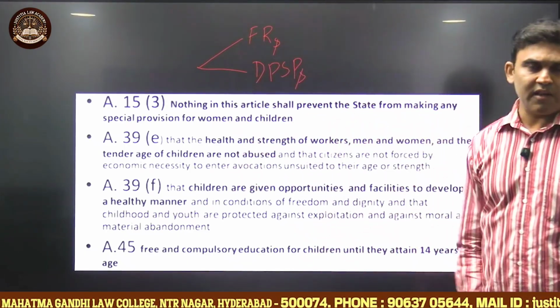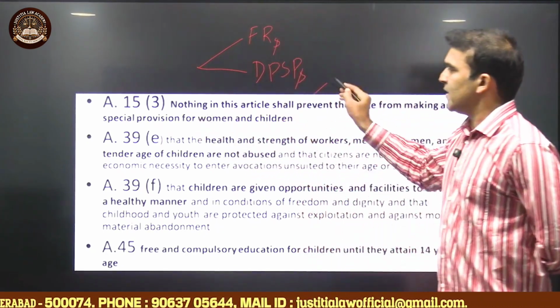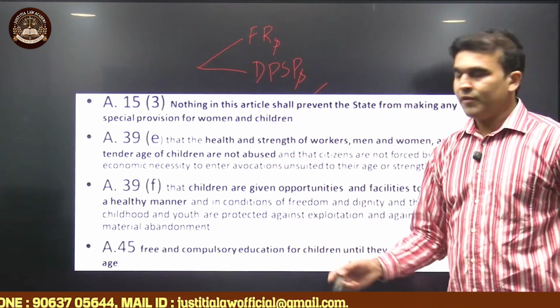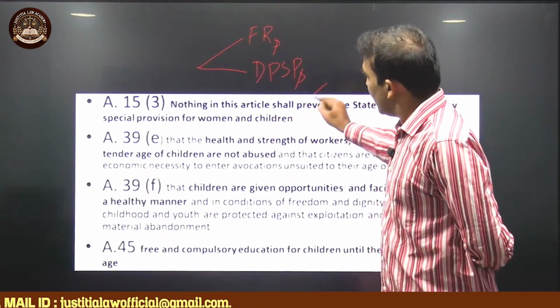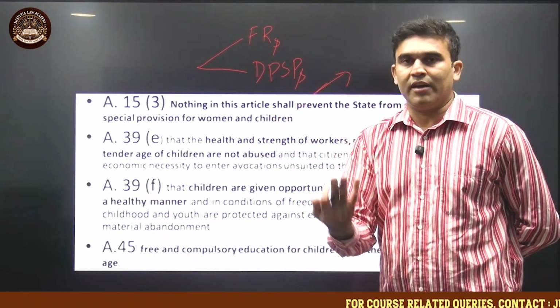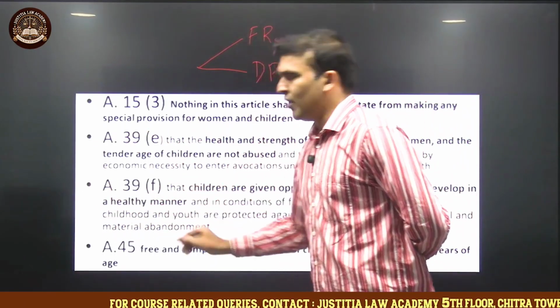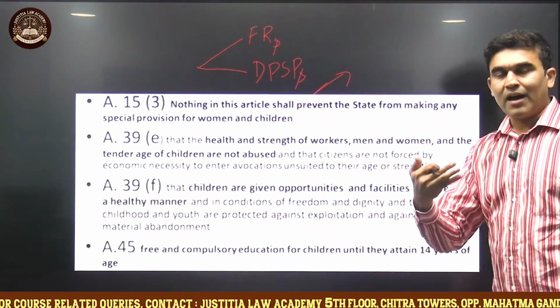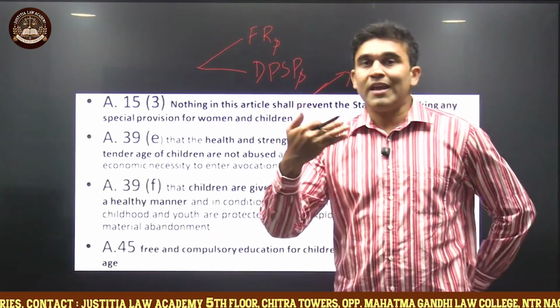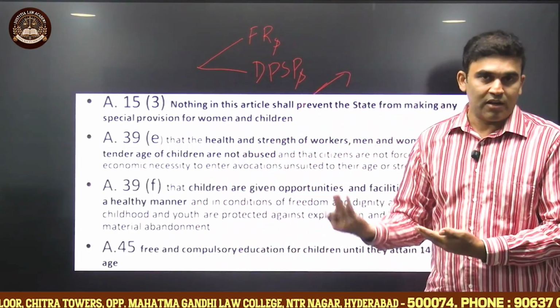Article 15(3) specially empowers the state to make special provisions for both women and children. So from this word children, the state can take any measure for providing care for the benefit of the children. Then 39E and 39F, both the DPSPs, are asking the state to take certain additional steps for the welfare of the children particularly.